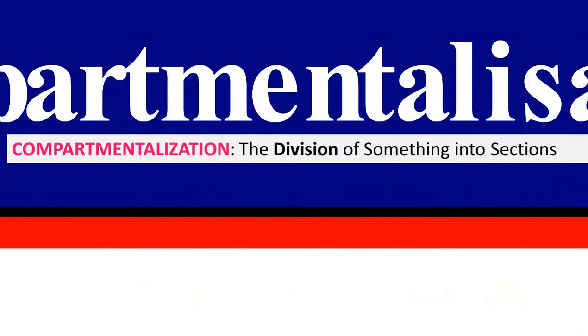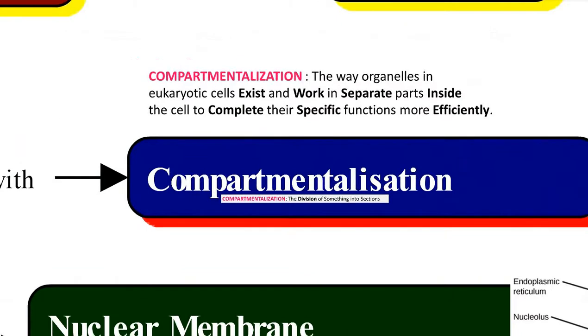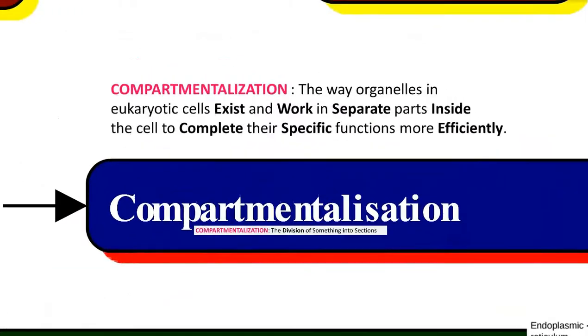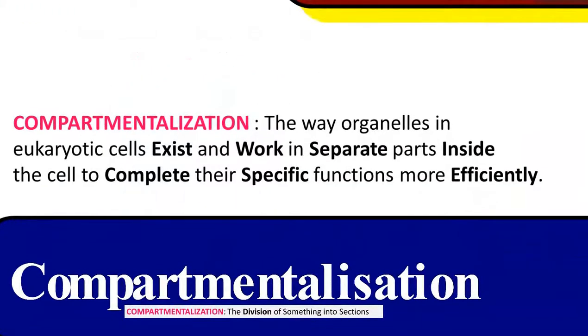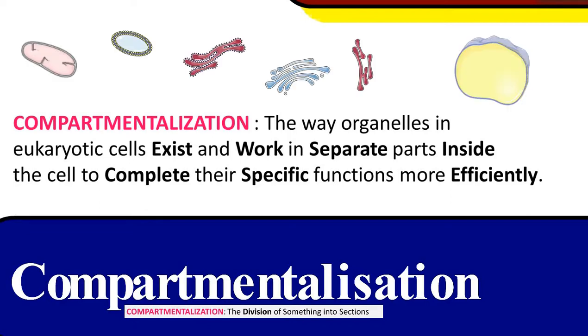The literal meaning of compartmentalization is the division of something into sections. Here we can apply it to the division of the cytoplasm. Then what is the significance of compartmentalization in eukaryotic cells? It is the way cell organelles in eukaryotic cells exist and work in separate parts inside the cell to complete their specific functions more efficiently.